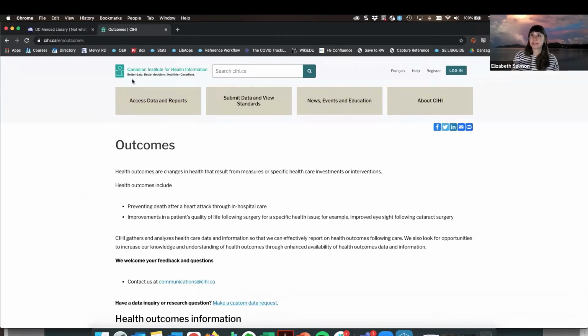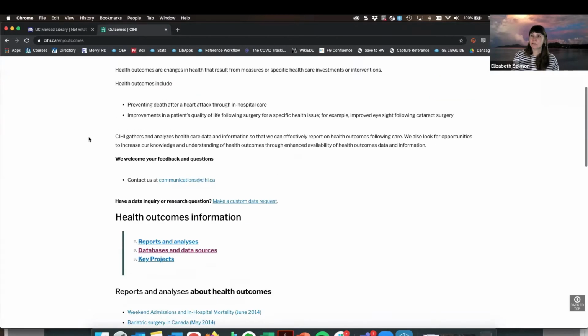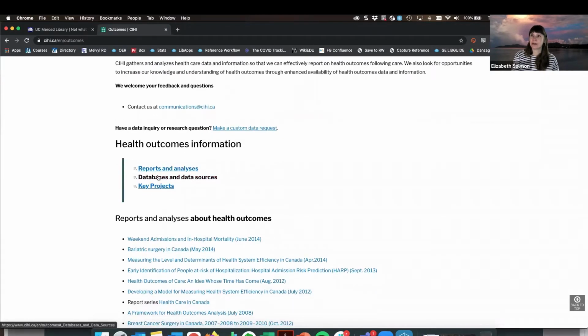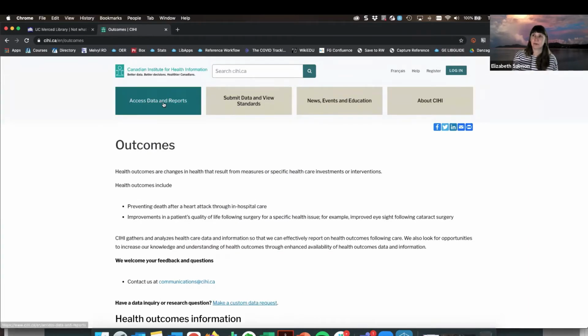I can see this is from the Canadian Institute for Health Information. It looks like I have a way to access data and reports here. I think I might a little bit down here too. So I have two places that I could potentially explore at this point.